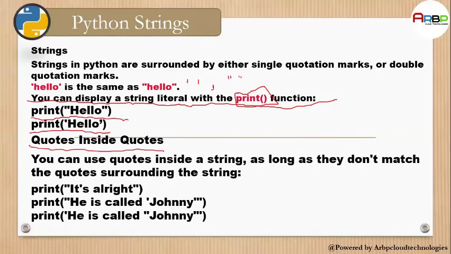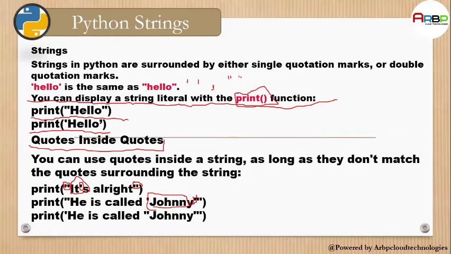Quotes inside quotes. You can use quotes inside quotes, as you can see here. The outer quote is used to define the string, and the inner quotes are used for the name, like 'He is called Johnny'.